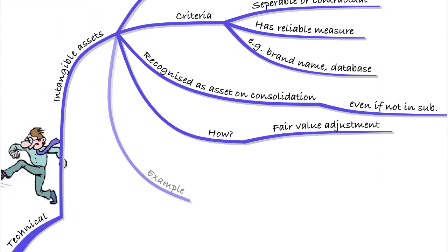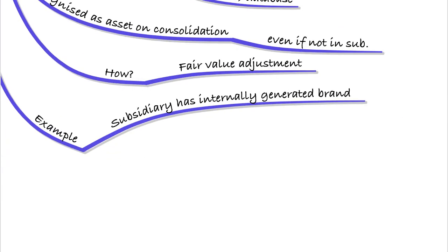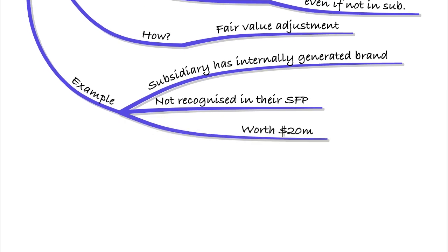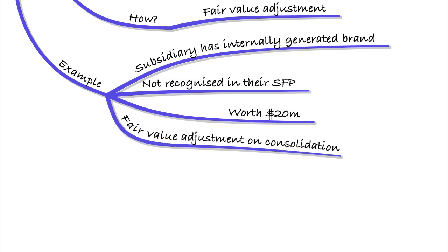So for example, we have a subsidiary that has an internally generated brand name. That's not recognised in their statement of financial position because under IAS 38 they wouldn't be allowed to do that. It's worth 20 million. Well, we would include that as a fair value adjustment on consolidation. So in our working 2, we would add in the 20 million as a fair value adjustment.